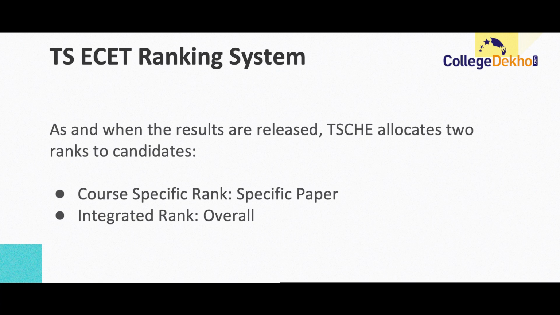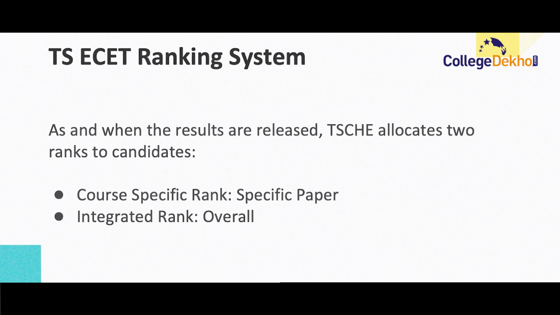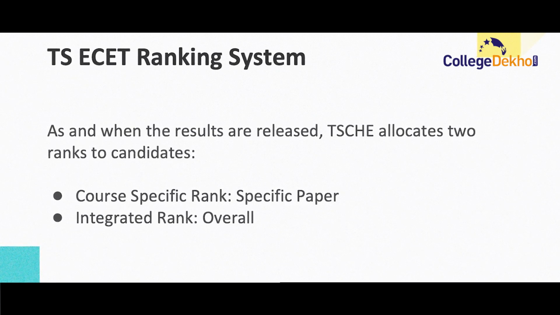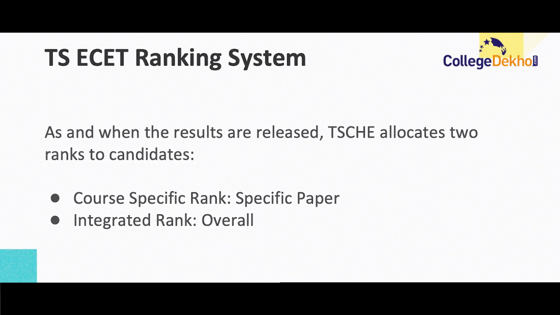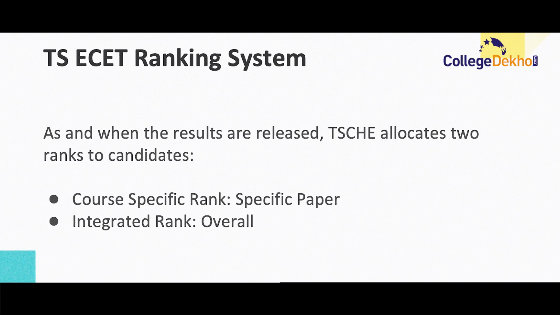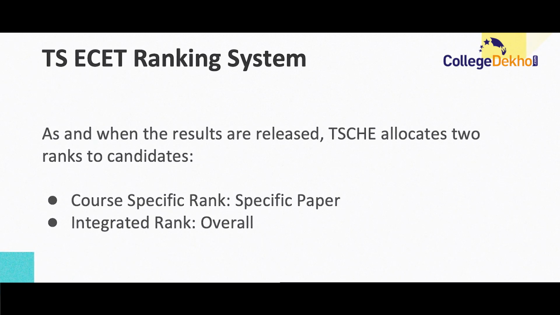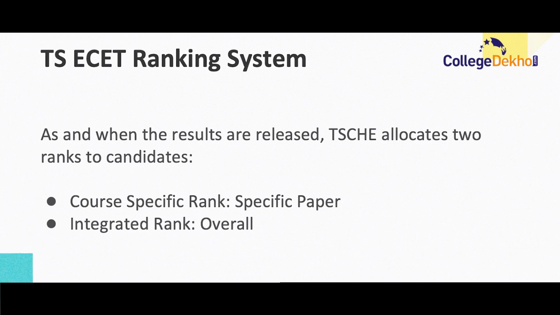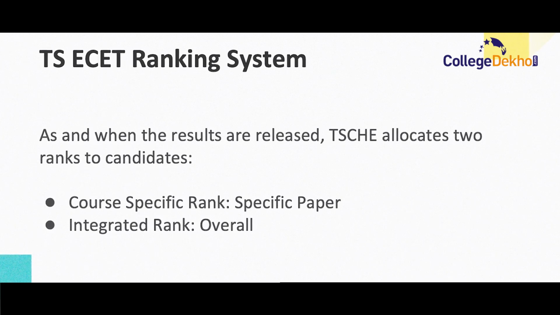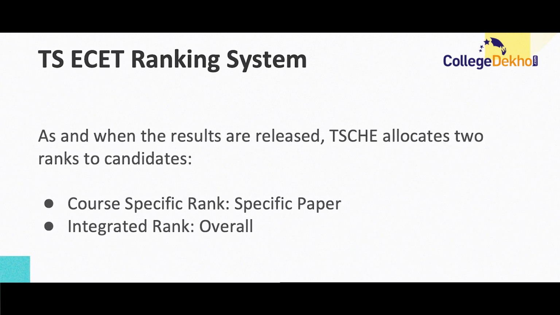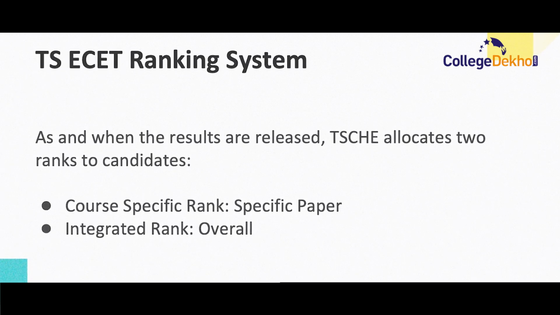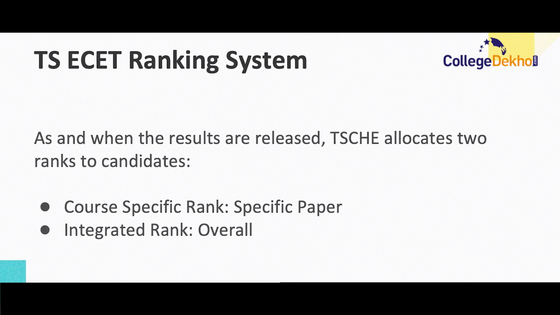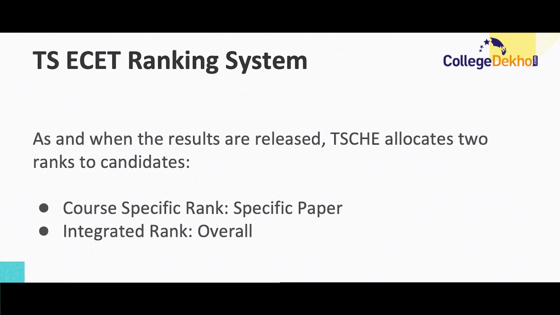The course specific rank indicates the rank that has been allocated to the candidate in a specific paper. For example, if a candidate appeared for a CSE paper, then he or she will be allocated a course specific rank as per his or her score in the CSE paper of TS ECET exam. During the counselling process, the importance is given to course specific rank only.